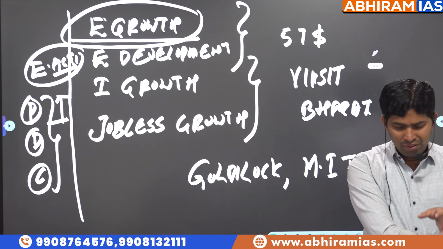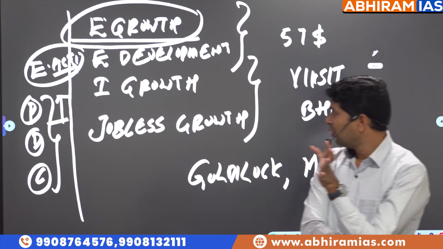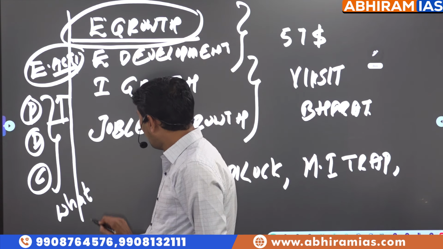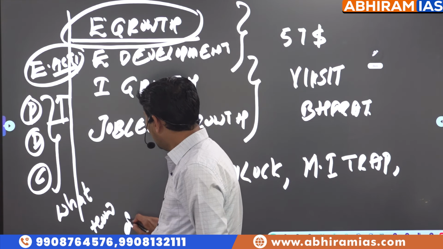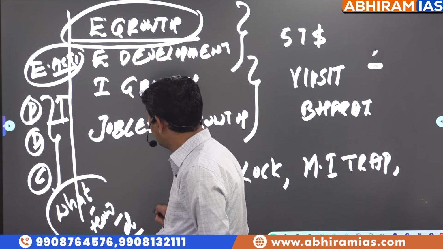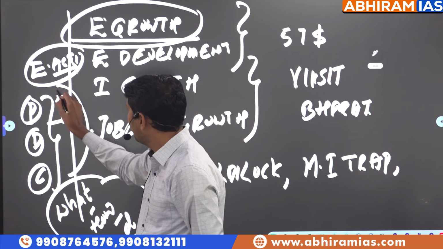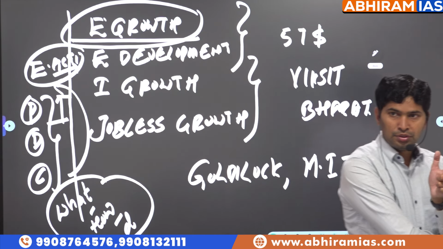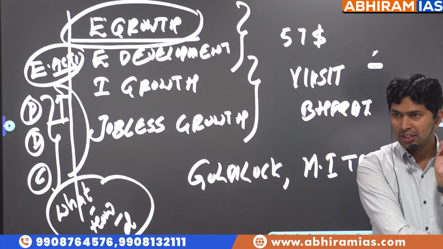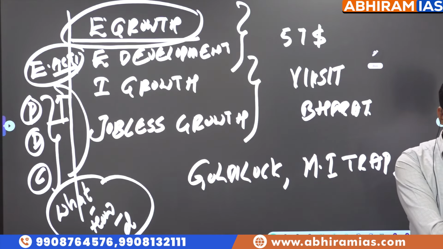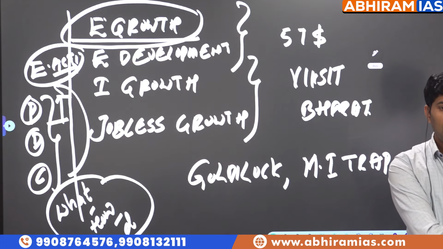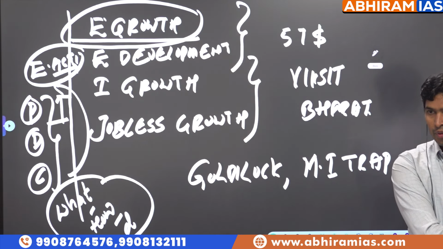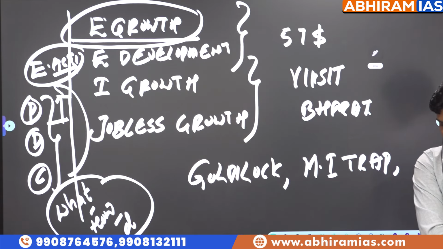So every economy will be facing three challenges: what to produce, how to produce, and distribution. So these are the fundamental three questions faced by every economy: what to produce, how to produce, and the distribution of goods and services. So how do we know what to produce? Based on the need of the public. So at present, what is the need of the Indian public?